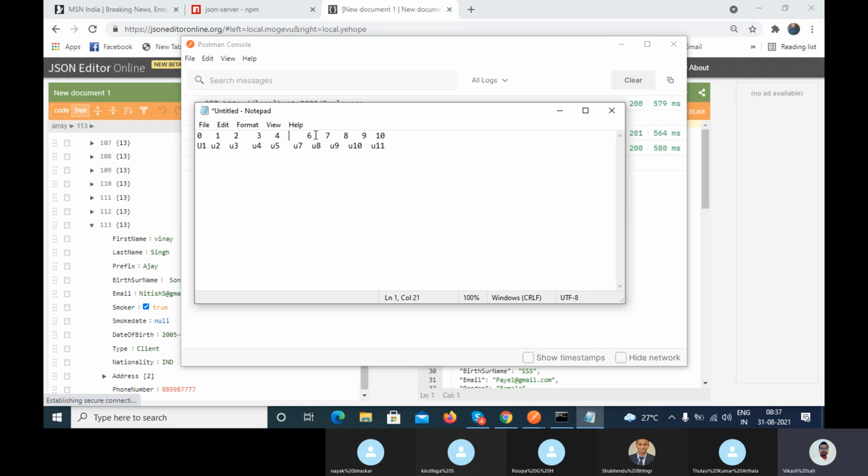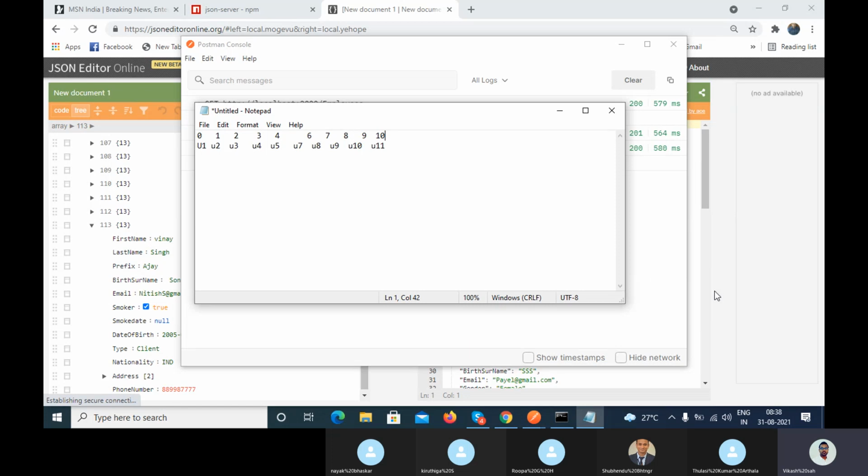The shifting operation is performed: the sixth element moves to the fifth element position, the seventh to the sixth, the eighth to the seventh. Now the length should be 10 and the last index should be 9. So whenever anything is added or deleted, a shifting operation is performed in the array.